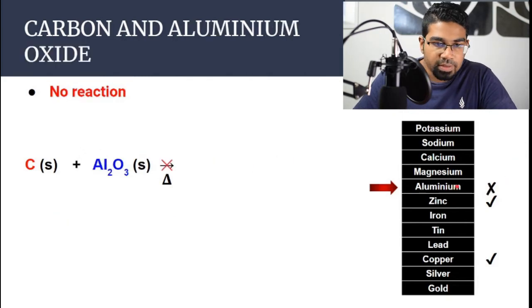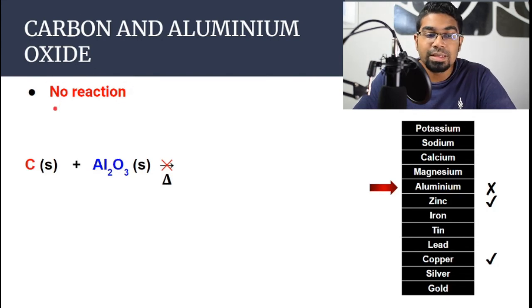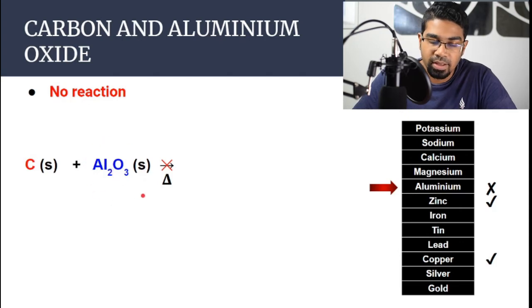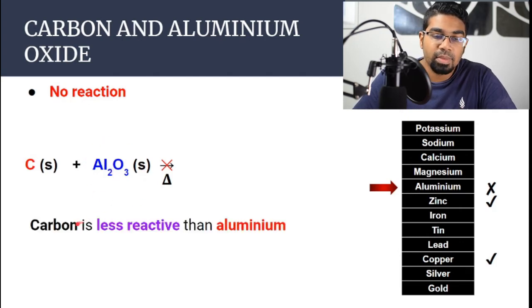Let's go even higher. So when carbon is reacted with aluminium oxide, there is no reaction. This means that carbon is unable to displace aluminium out of the aluminium oxide, and that will tell us that carbon is less reactive than aluminium. So this is the position of aluminium, so it's a no-go. It cannot displace aluminium, it's less reactive than aluminium.